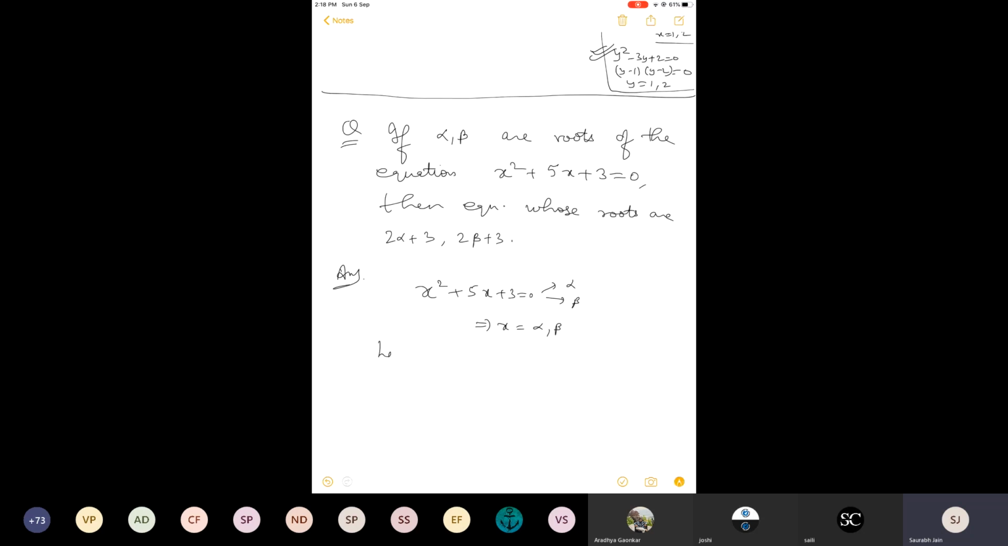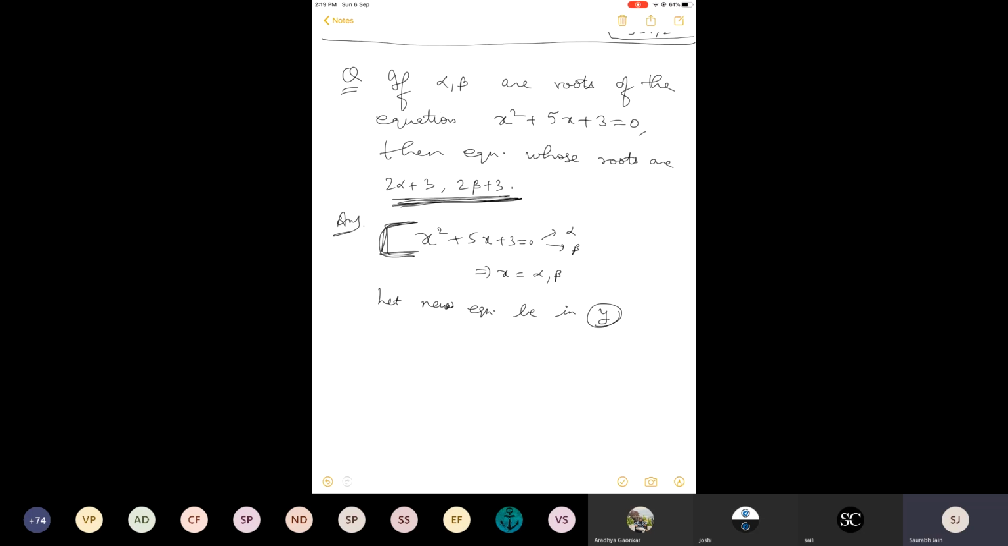Now the new equation, that is the one that we have to find. Let the new equation be in y for some time; after that we change y to x. But the x in the two equations, the one given here and the one which will be obtained after transformation, are both different. In this equation, x is alpha and beta. In the equation obtained after transformation, x will be 2 alpha plus 3, 2 beta plus 3, because these are the roots of that equation. This you should understand with this article.